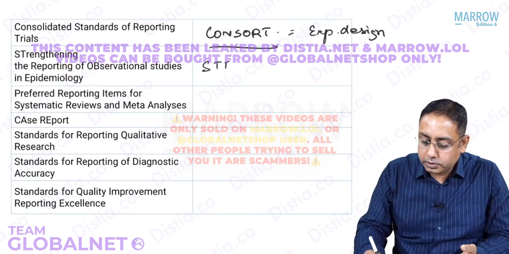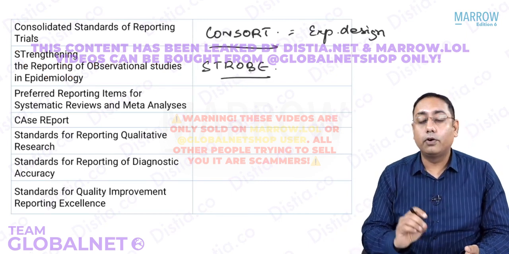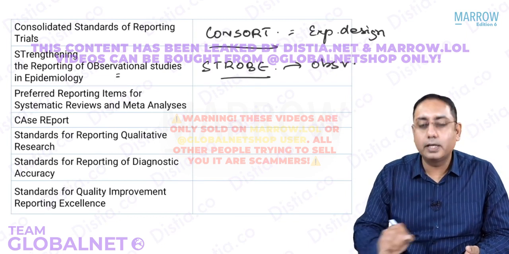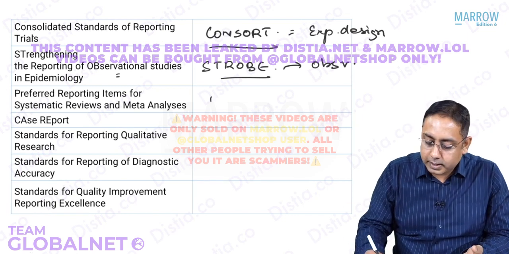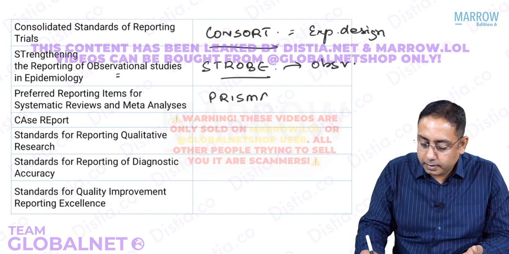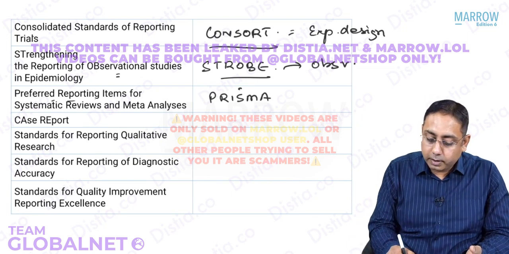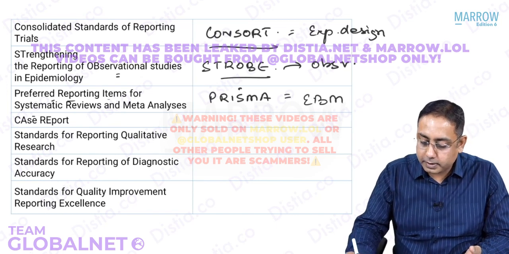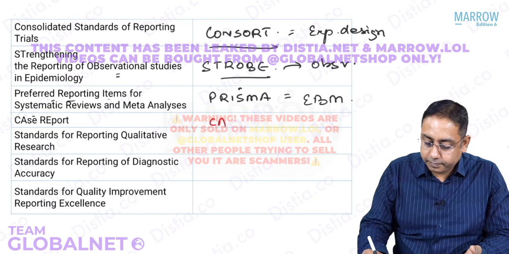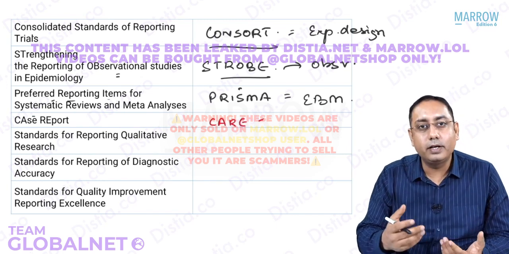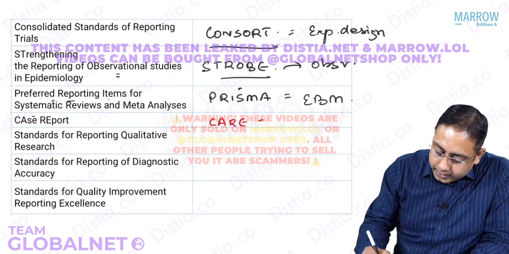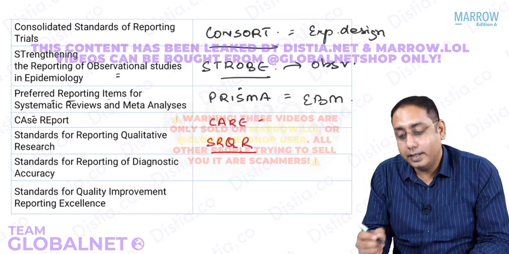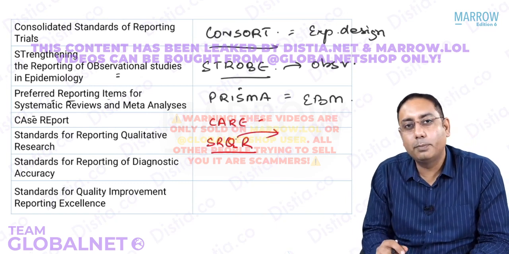Another is STROBE. STROBE stands for Strengthening the Reporting of Observational Studies. So in case you are doing observational study designs, you will follow the STROBE guidelines. Next is PRISMA. That is for Preferred Reporting Items for Systematic Reviews and Meta-Analyses. That is primarily for evidence-based medicine. Then you have CARE, that is for quality control in case reports. And the next one is SRQR, that is Standards for Reporting Qualitative Research. So for qualitative research, just remember SRQR.